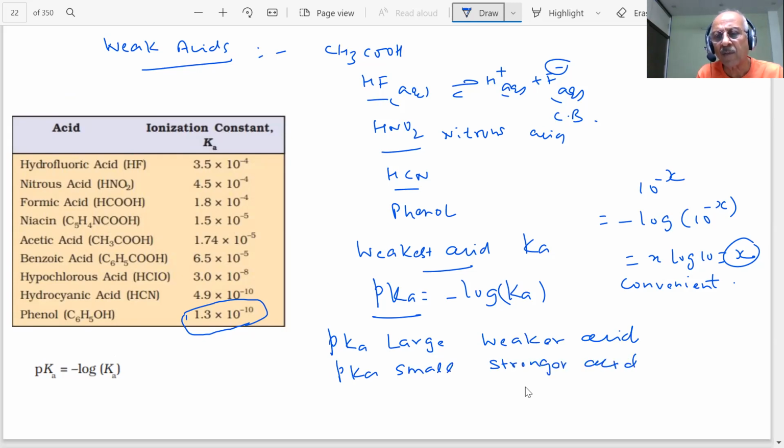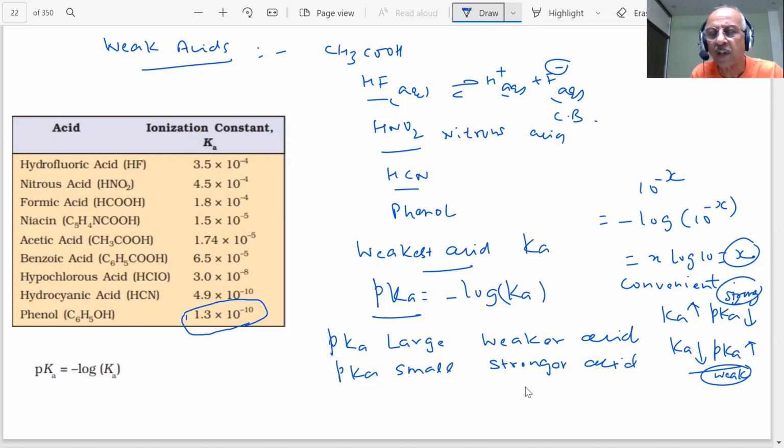All these things we have to learn because some trick is there. Students will make mistakes if they have not understood. Ka more, pKa less. Ka less, pKa more. This is for a weak acid and this is for a strong acid. So we are familiar with all these things, student. By practice, as you do practice, student, then you start learning these things. There is no shortcut of anything in the way I work. I am very clear, student, that it is important that we understand each and everything very clearly, or we will land up in trouble.